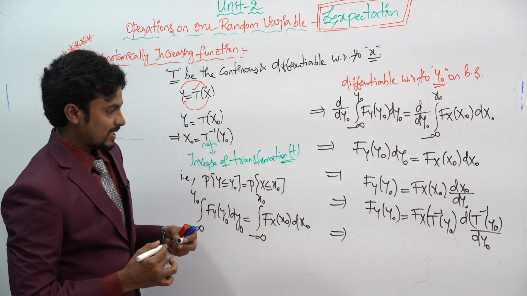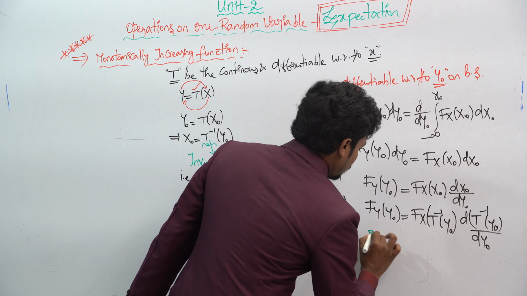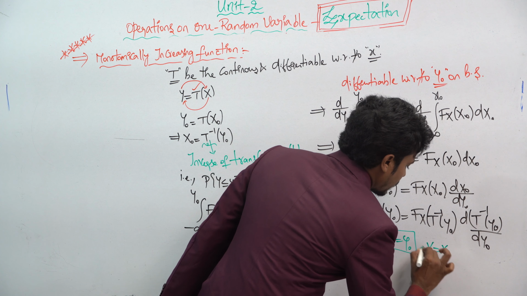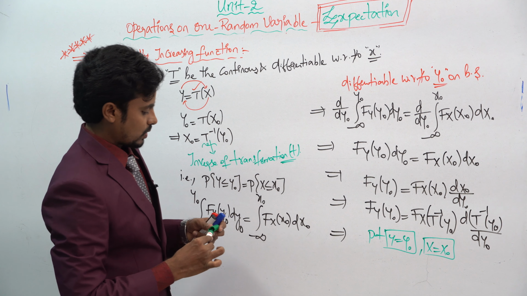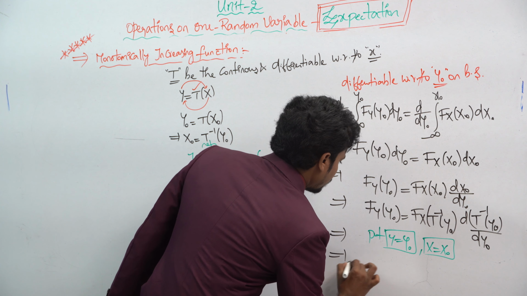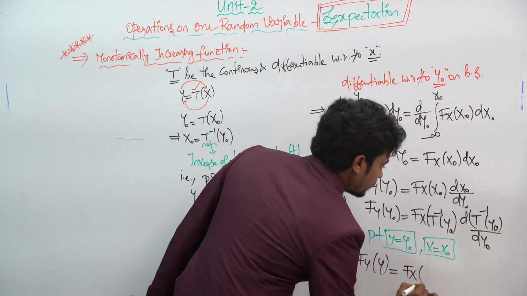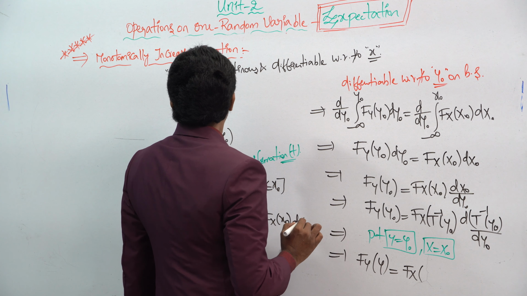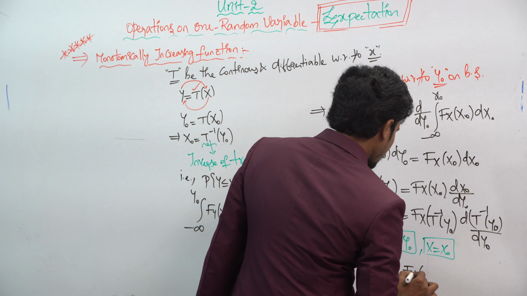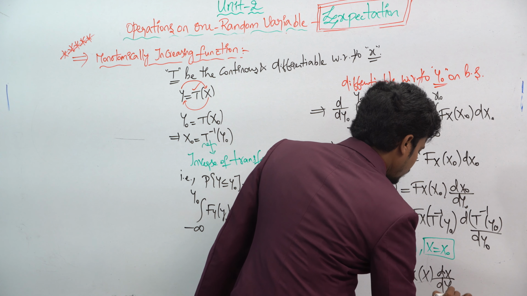Now what you have to do is put y equal to y naught in one case, and x equal to x naught in the other case. So what will happen? f_Y of y is equal to f_X of T inverse of y, that is x naught, into dx divided by dy.